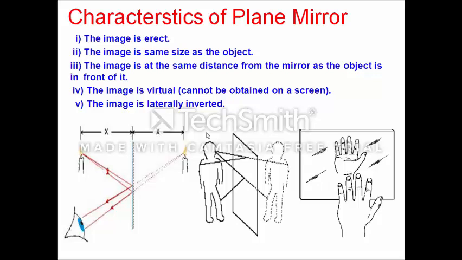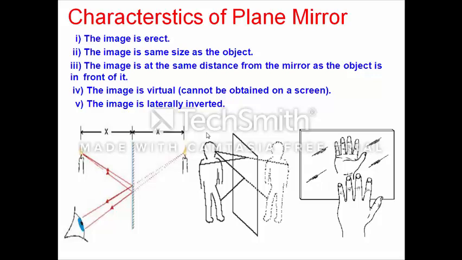When two reflected rays actually meet at a point, the image formed there is said to be a real image. And when two reflected rays only seem to meet at a point, but in reality never meet there, that image is said to be a virtual image. And a virtual image is always erect. What is the meaning of erect? Erect means the top will be at the top and the bottom will be at the bottom.